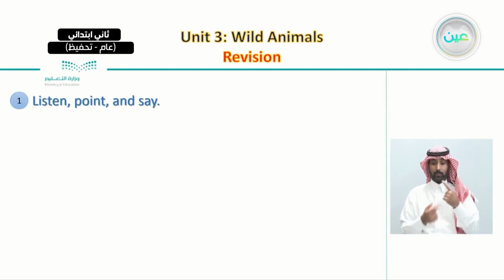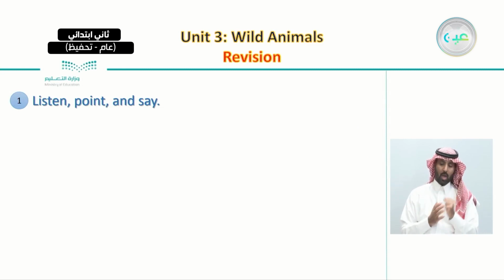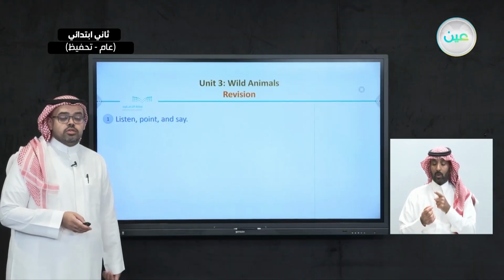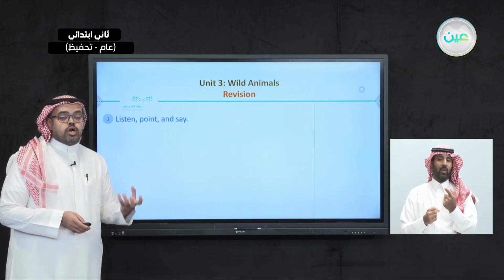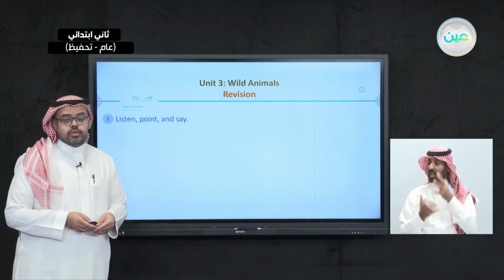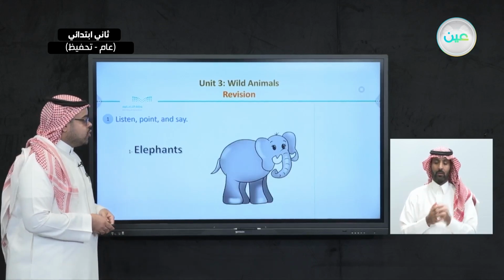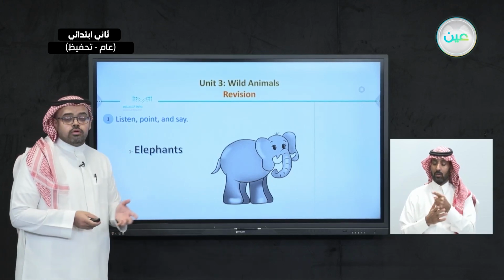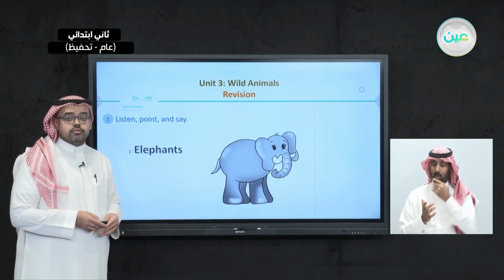Quick revision on our last lesson. In our last lesson, we learned the names of different animals. And not only this, but we also learned how to describe each animal. For example, we read about elephants.